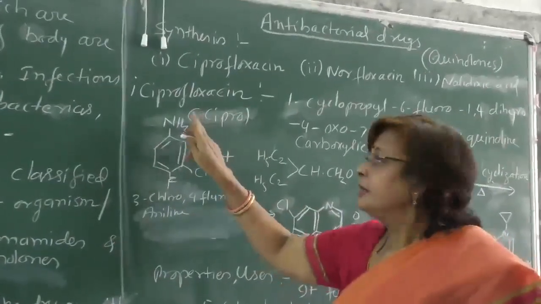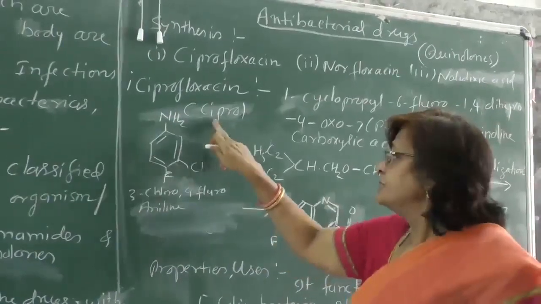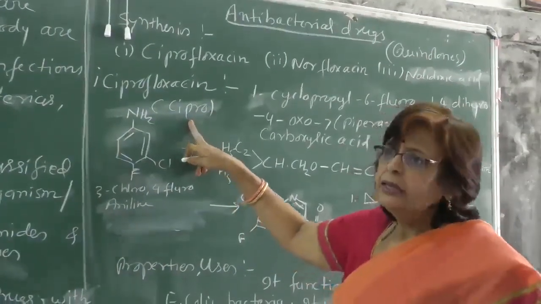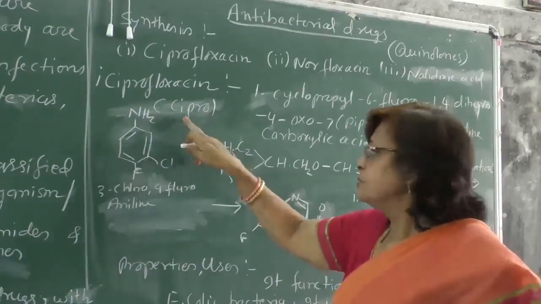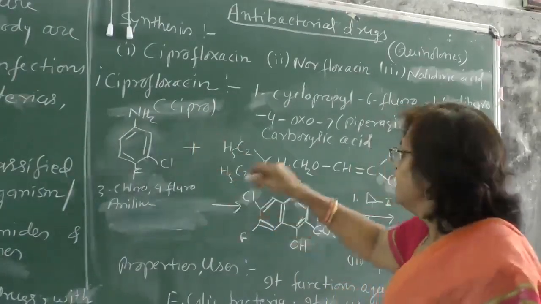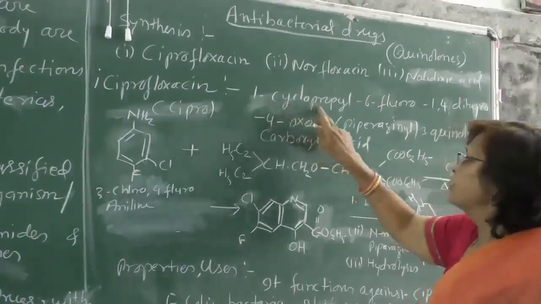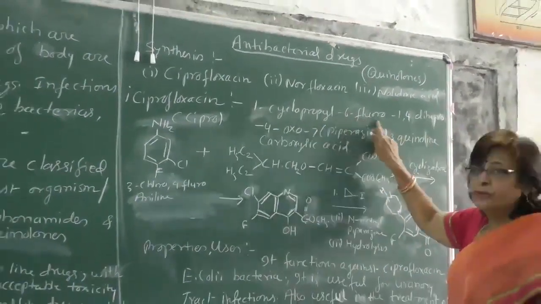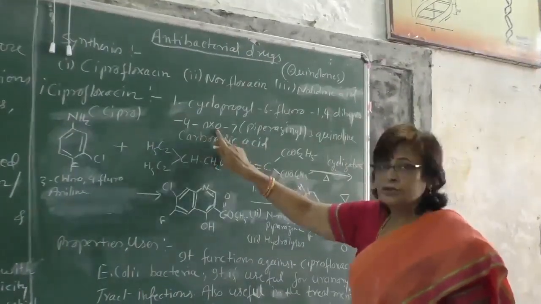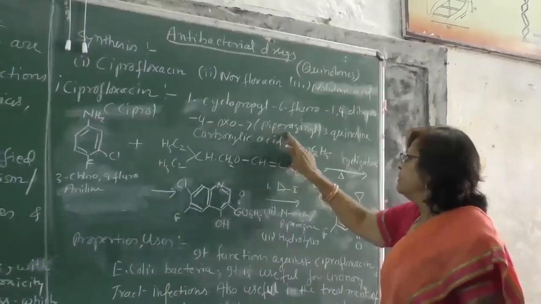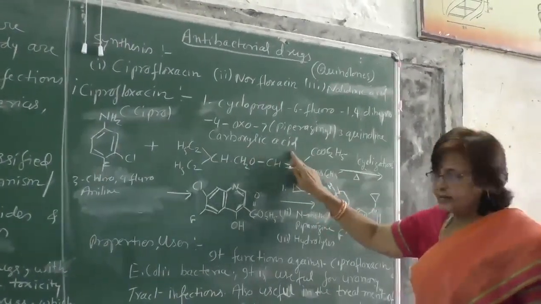Ciprofloxacin, another trade name of this medicine is Cipro. The trade names of medicines are given by different companies, so one name is Cipro. Its chemical name according to its structure is 1-cyclopropyl, 6-fluoro, 1,4-dihydro, 4-oxo, 7-piperazine, 3-quinoline carboxylic acid.